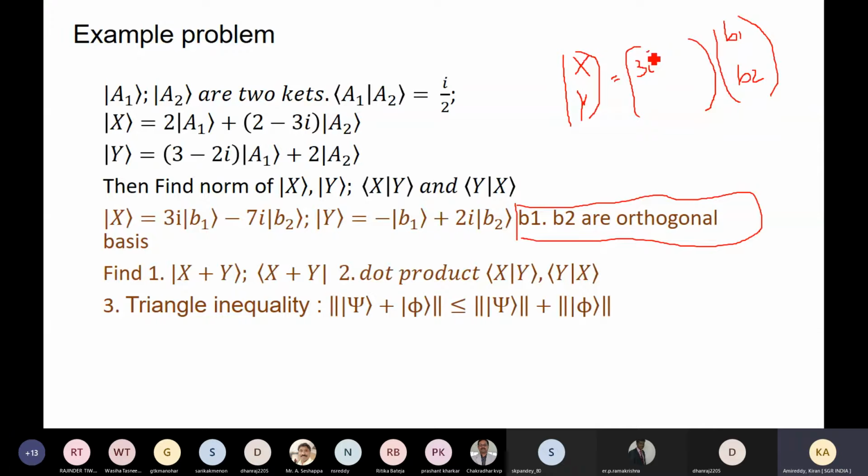3i. Then the b2 coefficient is minus 7i, so there is no real term actually. Then the second vector y, I'm just calling it a vector because I'm taking the analogy of our regular vectors. So b1 is b1. So here, what is the coefficient of this basis b1? Minus 1, and that is real, so there is no imaginary here. And this is 2i, that is plus 2i.